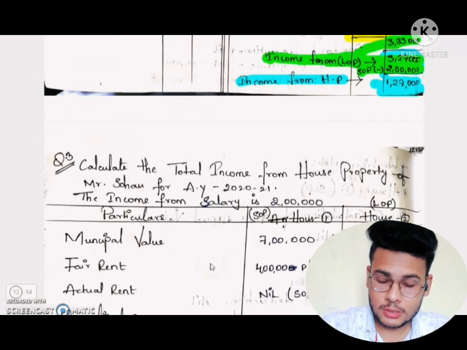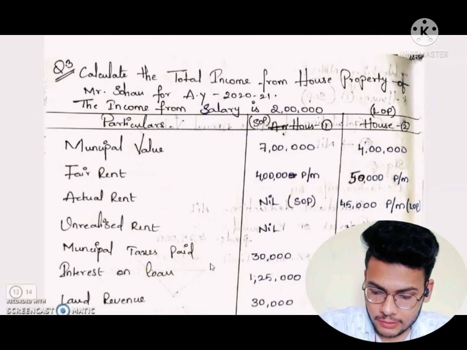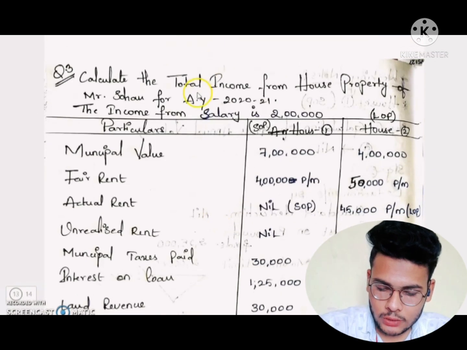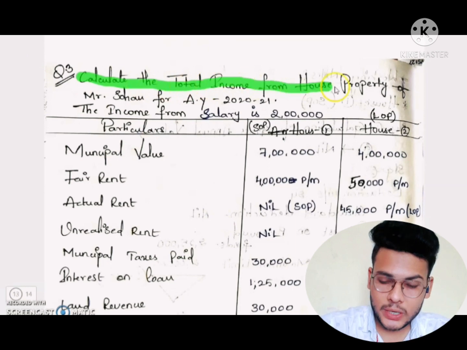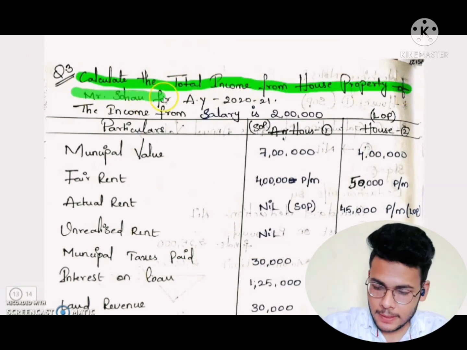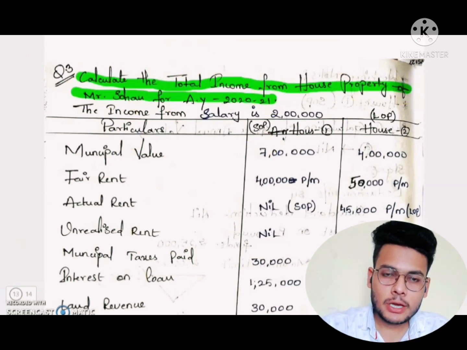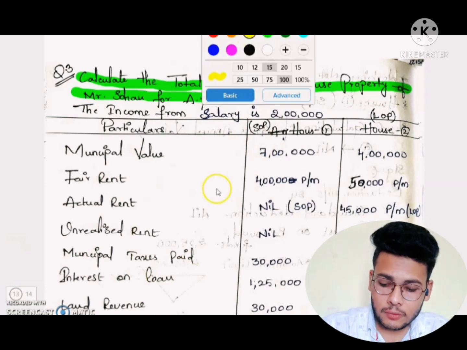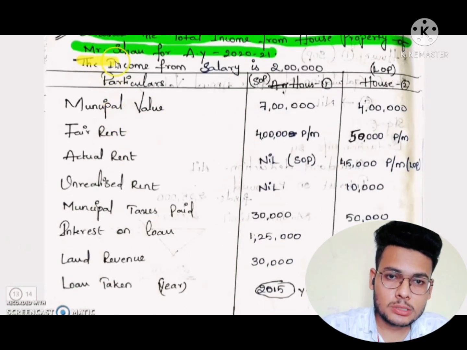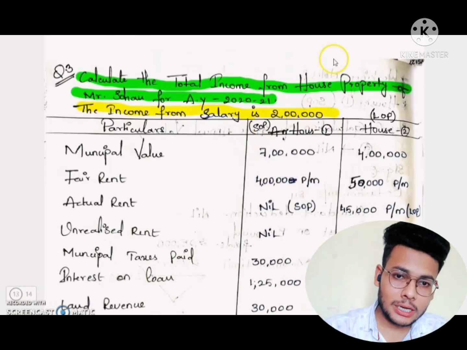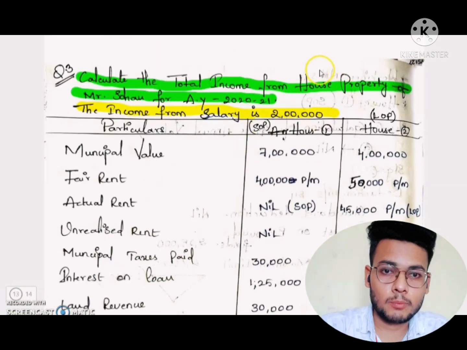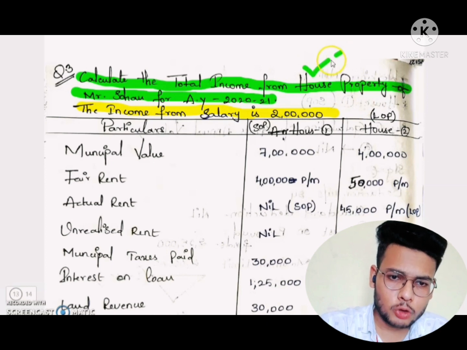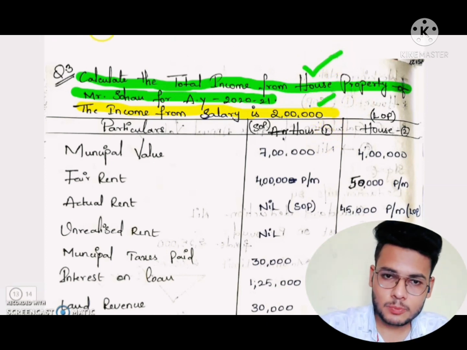Here, what is given? Calculate the total income from house property of Mr. Sohan for assessment year 2021. Also here the income from salary is given as 2 lakhs rupees. That means in this problem, the person is getting two sources of income, that is income from salary and income from house property. So let's see how to solve this problem.